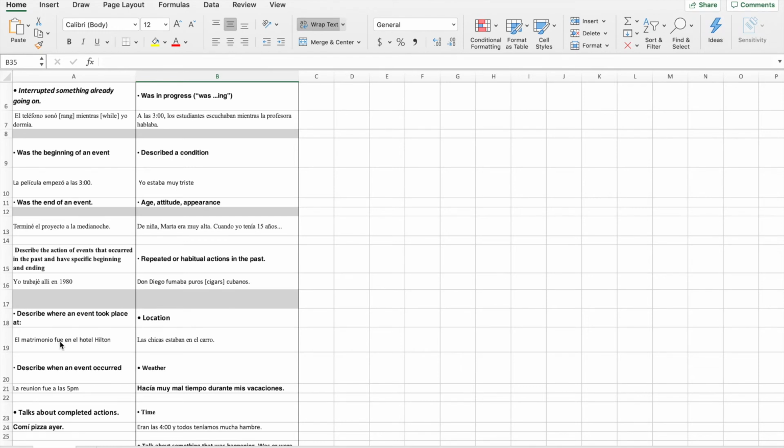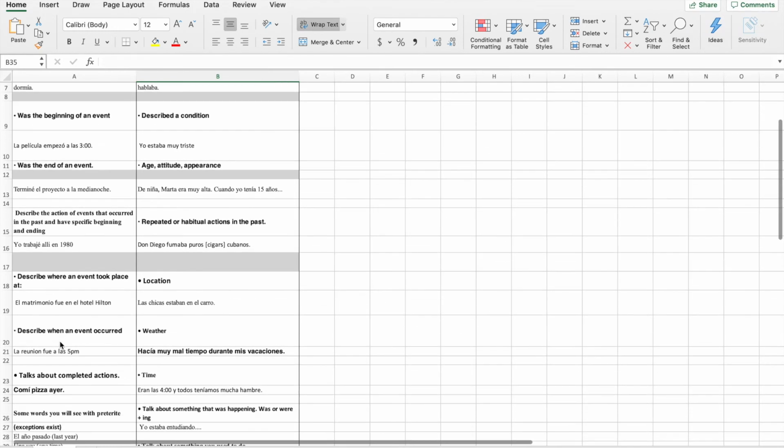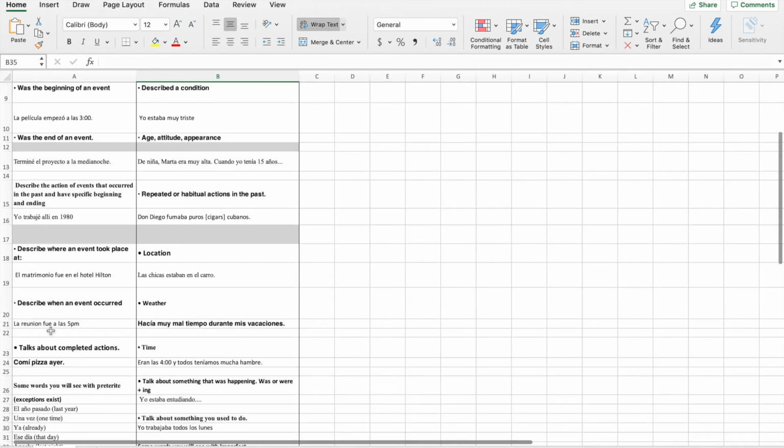And you have to use pretérito. Describe when an event happened, so la reunión fue a las 5 de la tarde, right? You have to use the verb to be, ser, and then it has to be in pretérito.